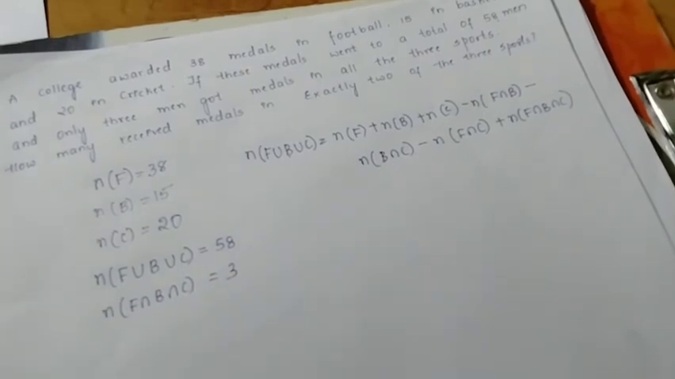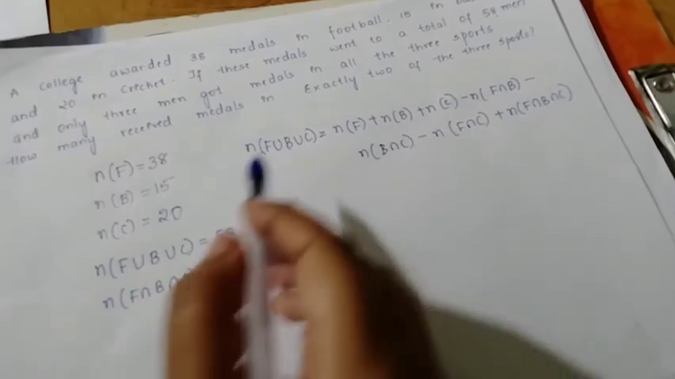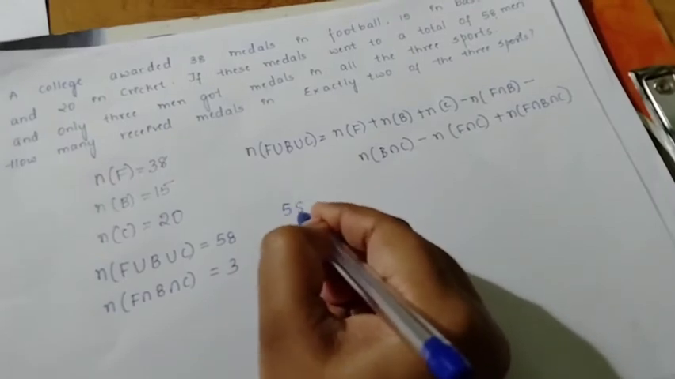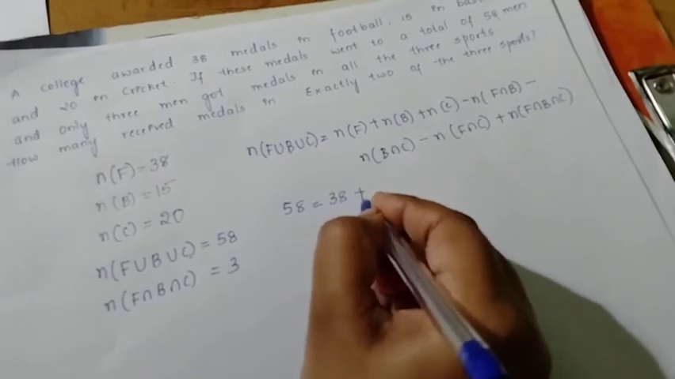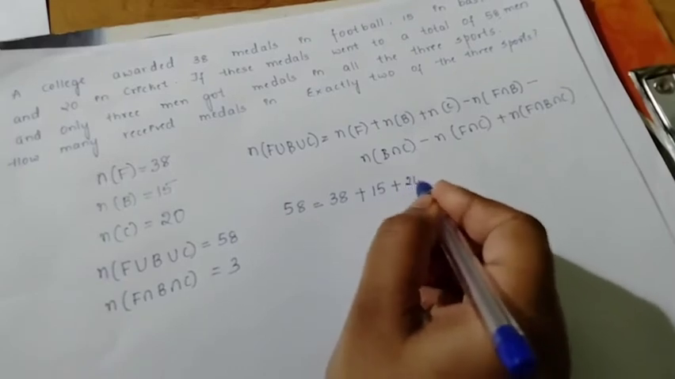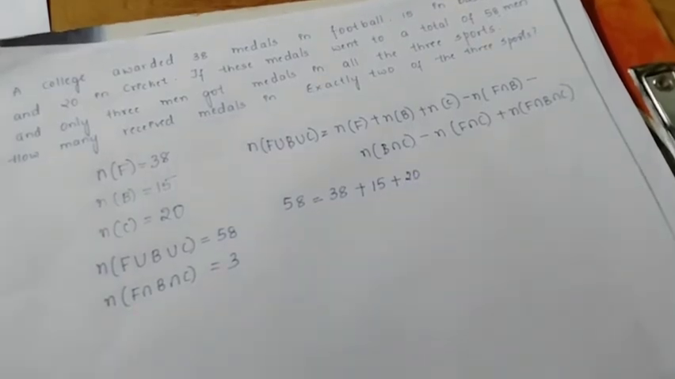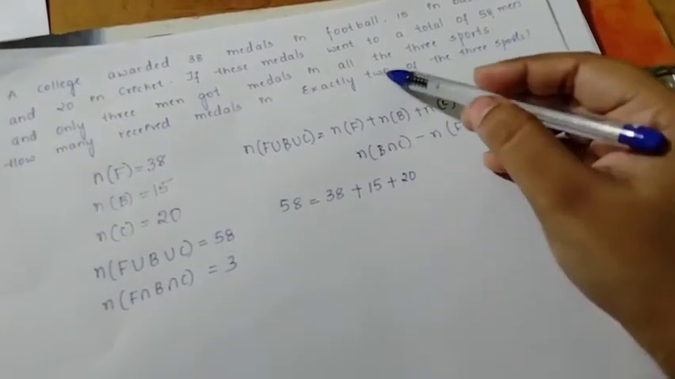I had told you: N of A union B union C is N of A plus N of B plus N of C minus N of A intersection B minus N of B intersection C minus N of C intersection A plus N of A intersection B intersection C. Using this formula, what are the given things? 58 is equal to N of F, given 38, plus N of B, given 15, plus N of C, given 20, minus these terms, which are not known to you: N of F intersection B, B intersection C and F intersection C. This is what you have to find.